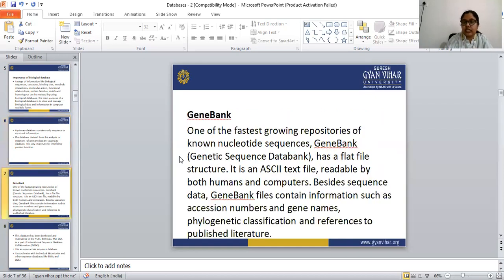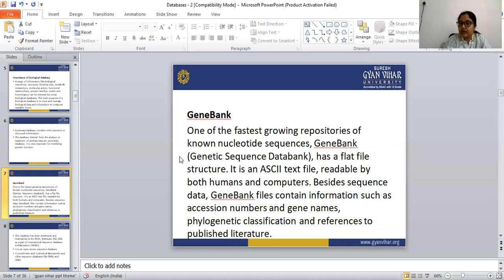First is GenBank. GenBank comes under the primary databases. GenBank is one of the fastest growing repositories of nucleotide sequences. In GenBank we can find all the nucleotide sequences. The full form of GenBank is Genetic Sequence Data Bank.